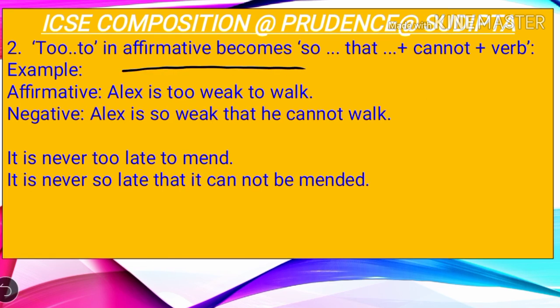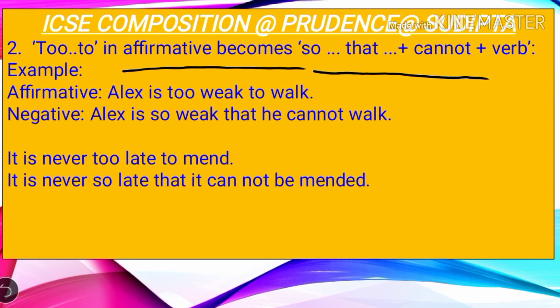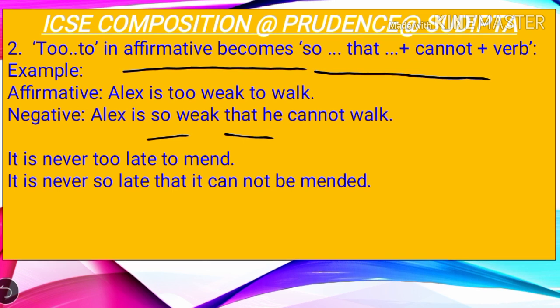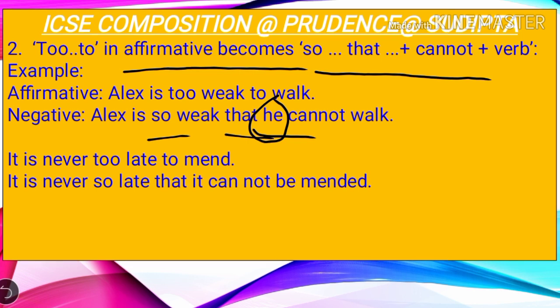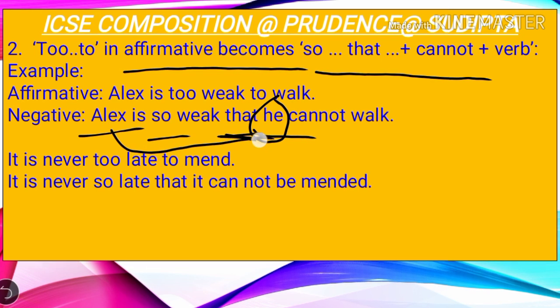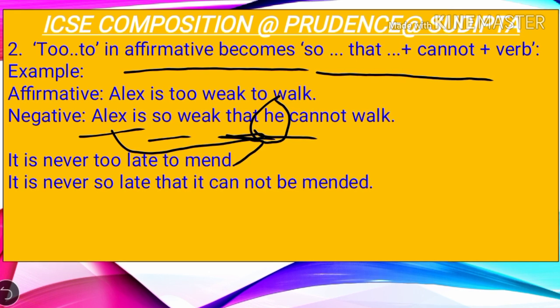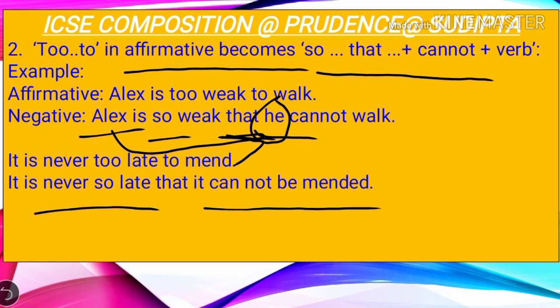Now we will understand the use of so that with this example. Too is used in the affirmative sentence, which becomes so that in the negative one. So the affirmative sentence here was Alex is too weak to work, and if we turn it into negative using so that, then the answer would become Alex is so weak that he cannot work. Here why have we used he? Because the substitute of the noun is used here. So the final answer is Alex is so weak that he cannot work. We can understand it with the next example. It is never too late to mend. So the final answer is it is never so late that it cannot be mended.